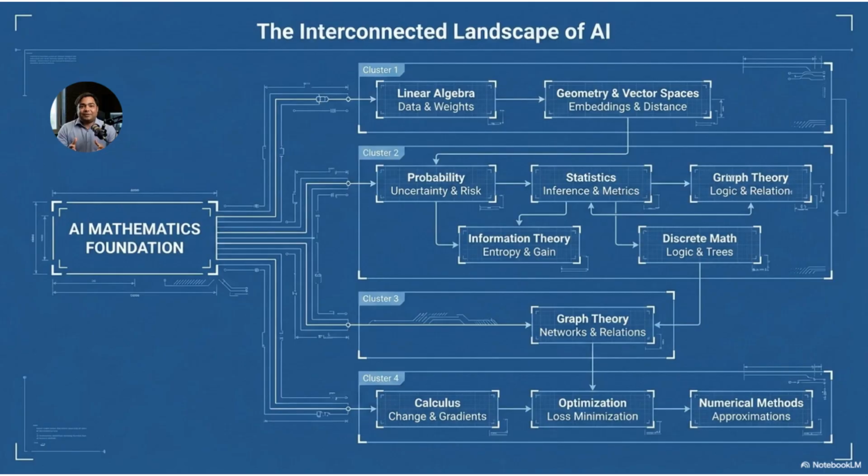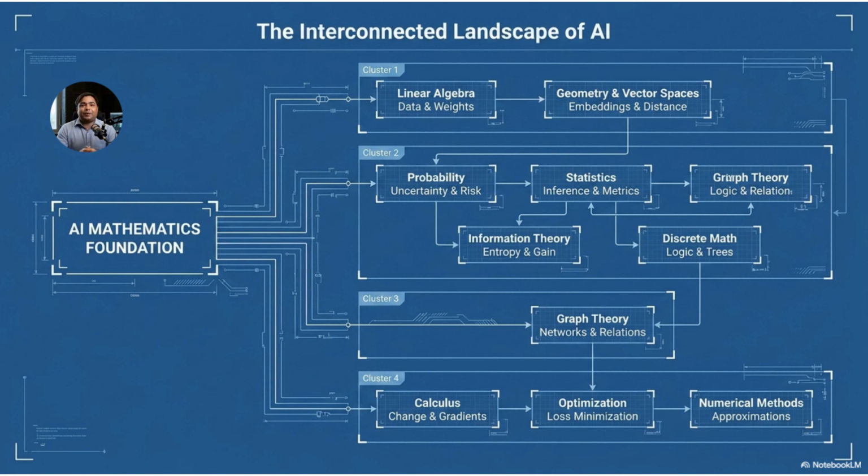This slide shows different mathematical areas connected to artificial intelligence. The first area is linear algebra. Linear algebra helps us represent data using scalars, vectors, matrices, and tensors. Images, text embeddings, and neural network weights are all represented using linear algebra. The second area is geometry and vector spaces. Geometry helps us understand distance, similarity, and direction in high dimensional spaces. This is very important in search engines, recommendation systems, clustering, and natural language processing.